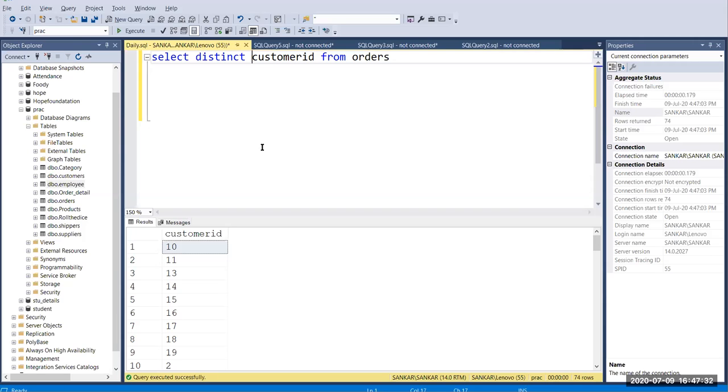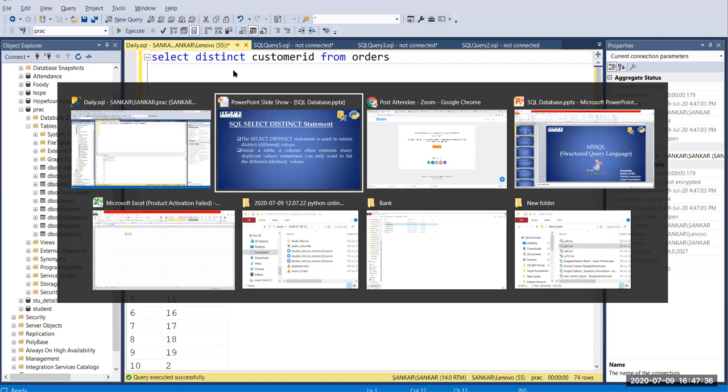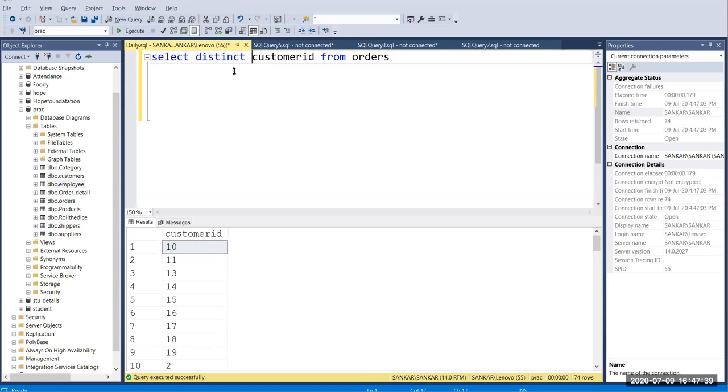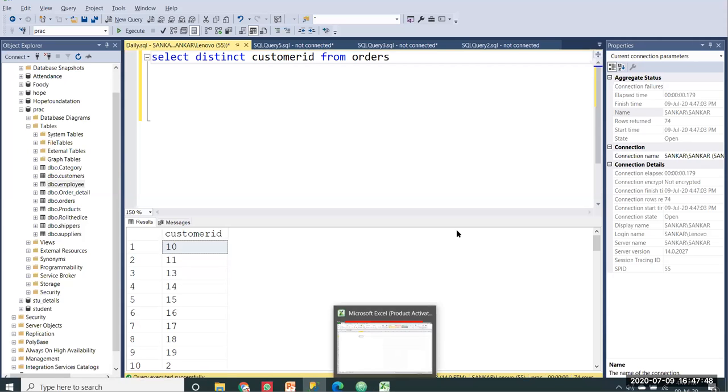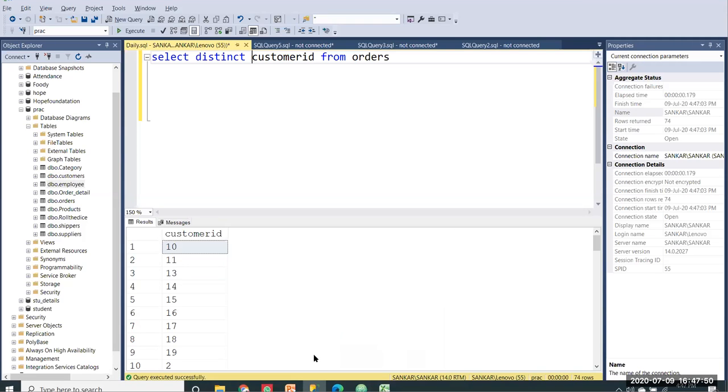Do you have any doubt in the distinct method, or do you want any clarification for the previous topics? Have you installed MS SQL? You all installed? Yes, sir, we installed. Super.